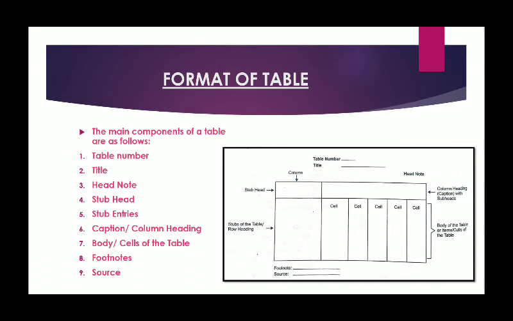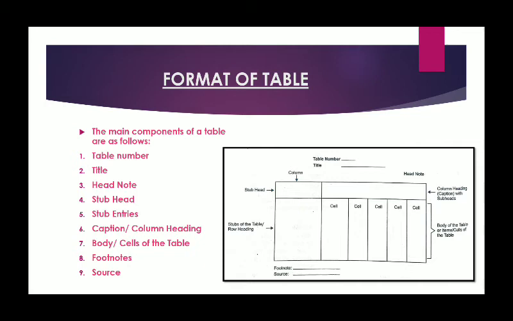Footnotes are given as supplementary information and for the clarification of the reader. Then comes the most important, source. Yes, when data given in a table are secondary data, the source of the data is given below the table. It gives the information about the name of the publication, year of the publication, reference, page numbers, etc.